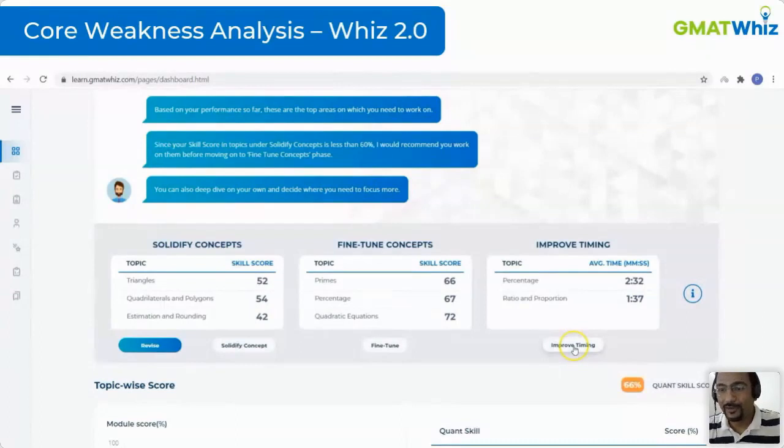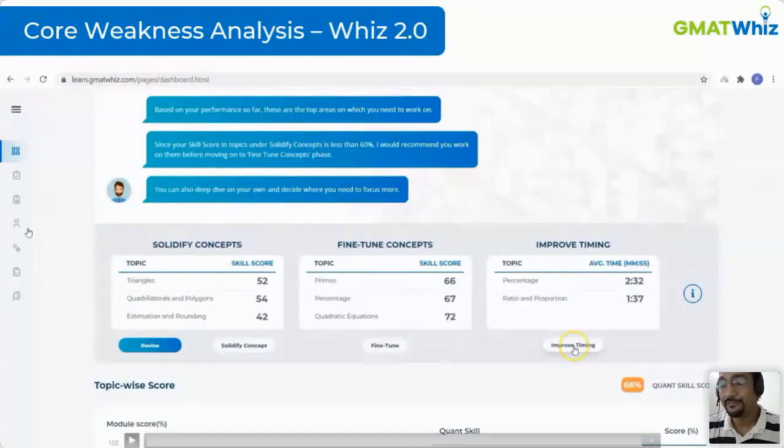Okay, so I want to show you a few things here. Bharat is saying, GMAT student here, have my GMAT scheduled in a week. Wish this tool was available earlier. We also wish the same, Bharat, but this requires a lot of effort.